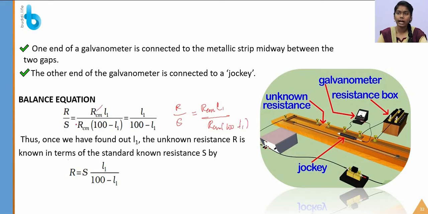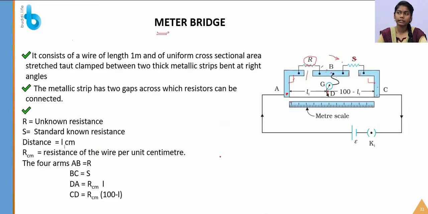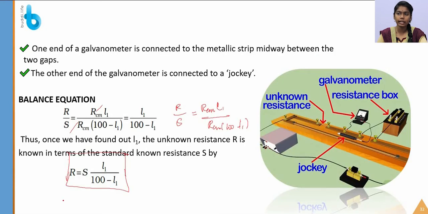The sigma gets cancelled, so the remaining is L1 by 100 minus L1. So we can calculate the unknown resistance R, which is R equal to S into L1 by 100 minus L1. By determining L1 with the help of the meter scale, you can easily calculate the unknown resistance R.